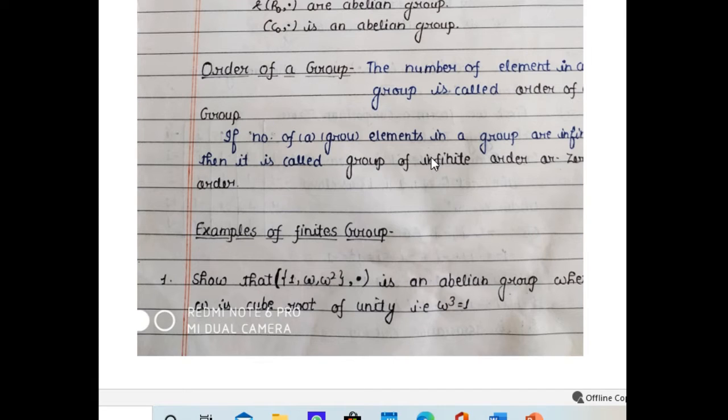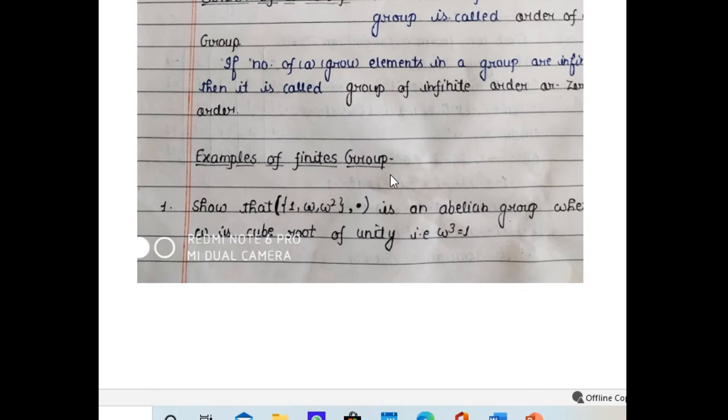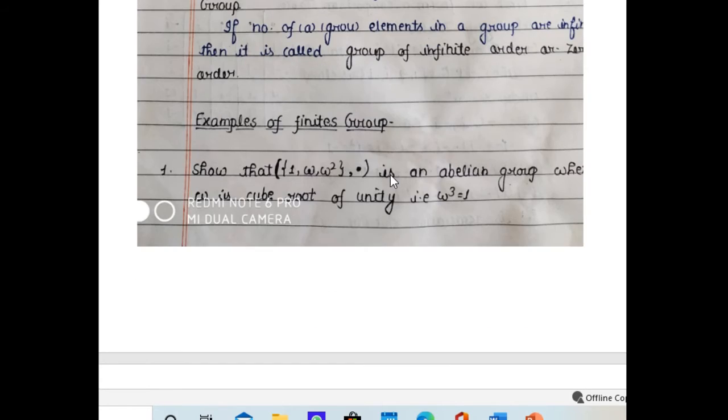And order of group is what? The number of elements in the group is called the order of the group. If the number of elements is finite, then that group is called finite, otherwise infinite. Now we check some examples of finite groups.